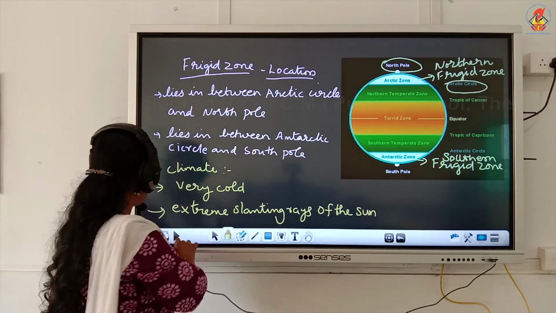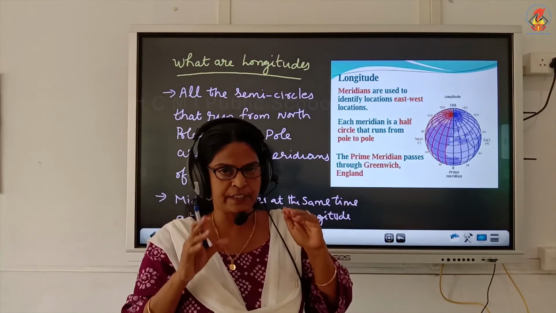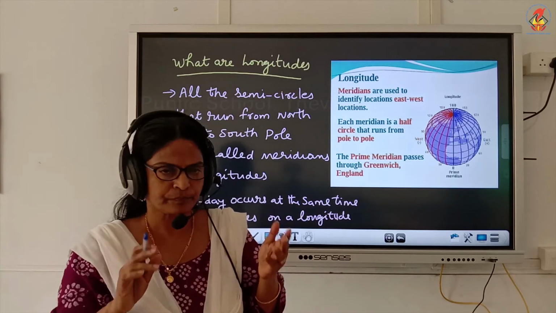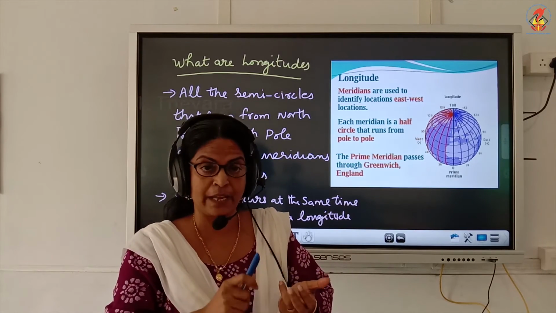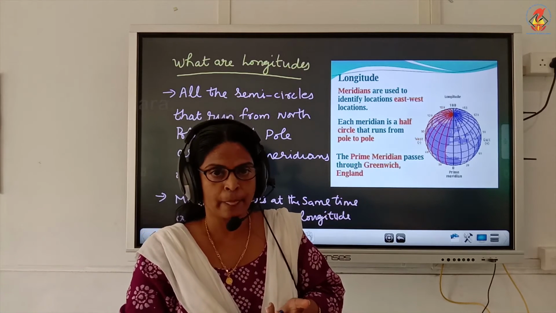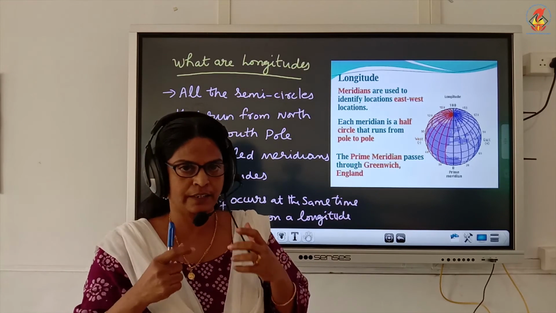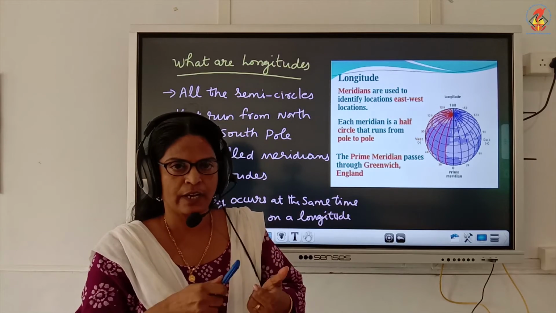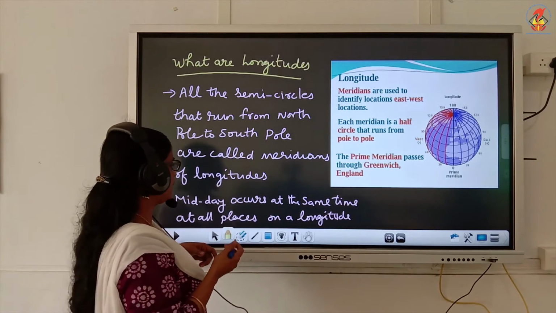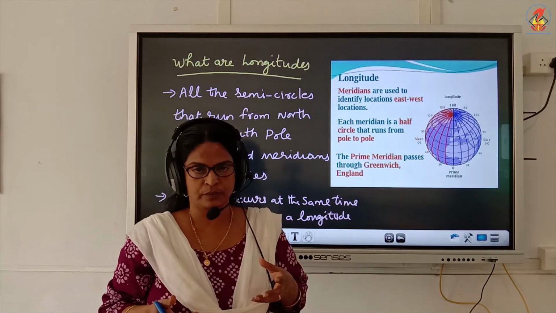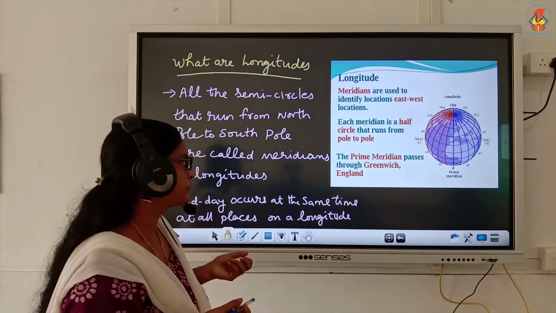Okay, children, I hope you all understood the different frigid zones of the earth. Which are the three major heat zones of the earth, children? The heat zones are the torrid zone, then the temperate zone and the frigid zone. Now we will move on to the next topic, that is longitude. Now we are going to study what longitudes are.